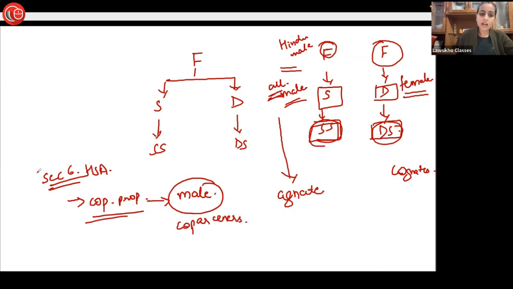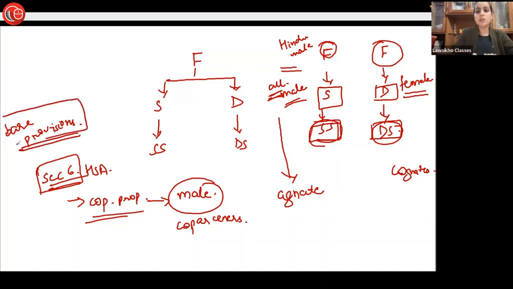And while understanding section 6, we will not encounter any problem because all the provisions that we'll be reading tomorrow in section 6, we have already done. We will just go through the bare provisions that have been mentioned, so that it is clear to you how the law that we have already studied has been written down by the legislature.